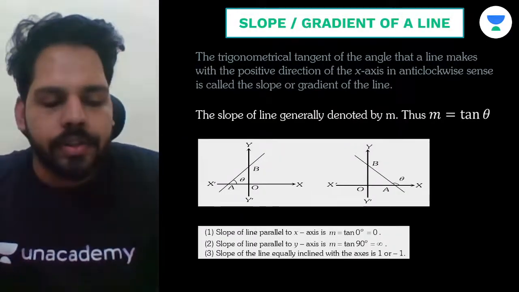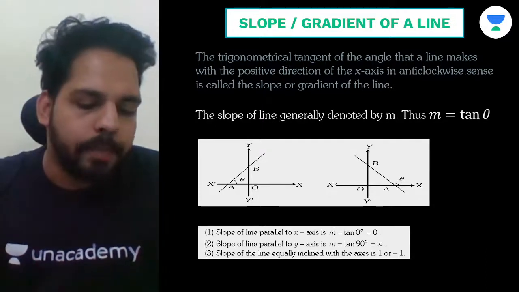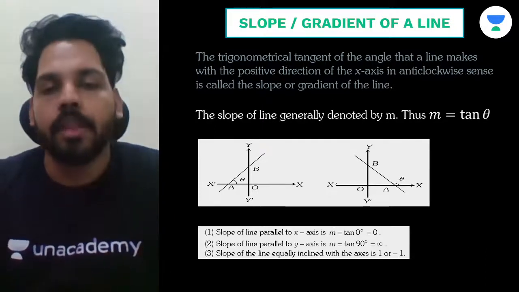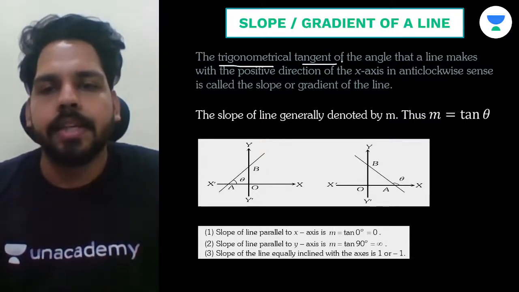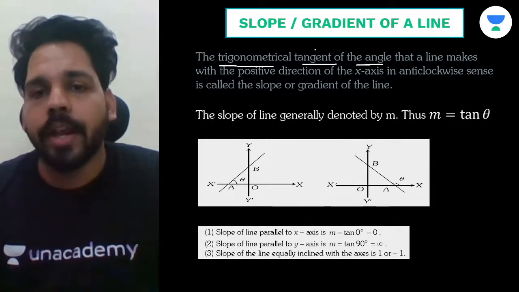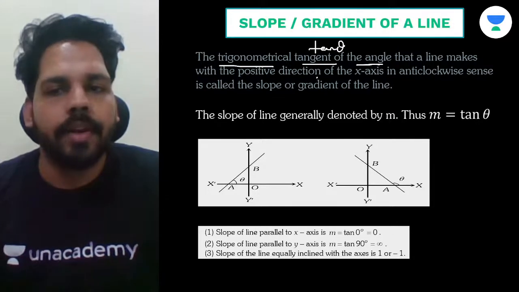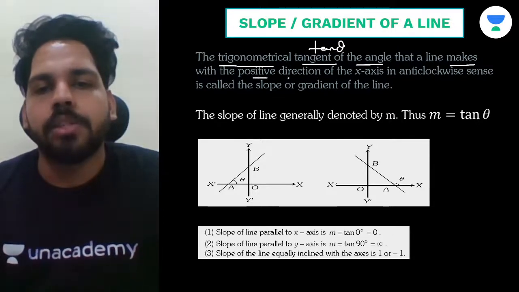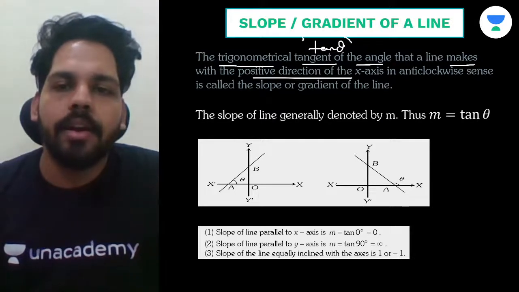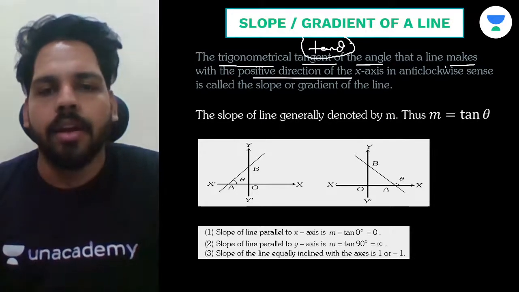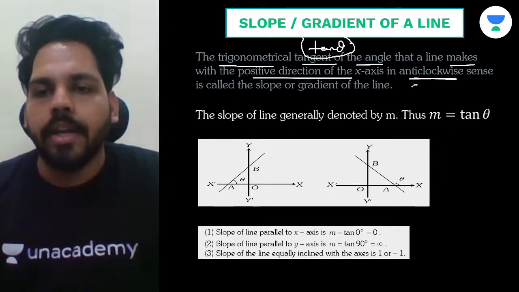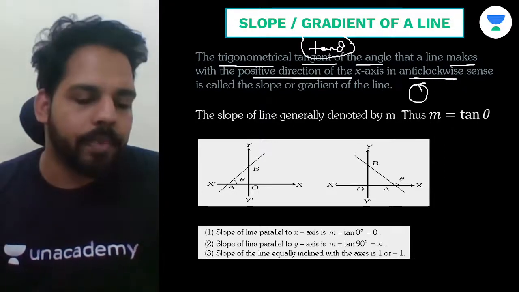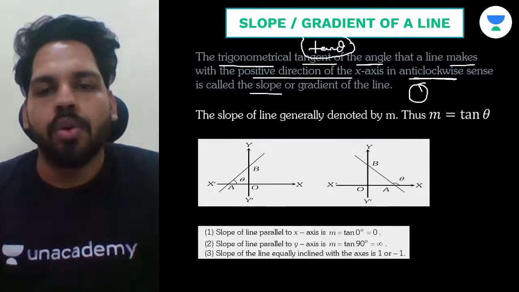Now we are going to study about slope or gradient of a line. That means, what is slope and gradient? This I am going to let you know. So here you can see the trigonometrical tangent. What are we saying? A trigonometrical tangent, that means tan theta. Trigonometrical tangent of an angle, that means they are talking about tan theta, right, that a line makes with the positive direction of the x-axis. That means if we are having a tangent of an angle which is making the angle with the positive direction of x-axis in an anti-clockwise direction, as you know, anti-clockwise direction means in this direction, right? So this is called the slope or gradient of a line.